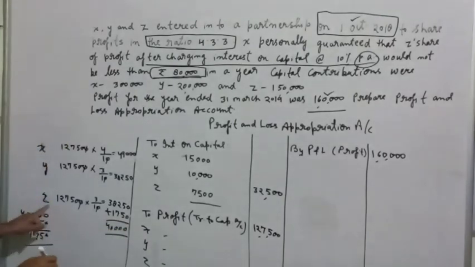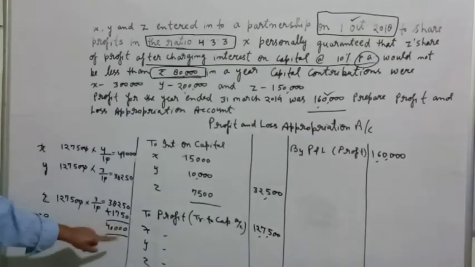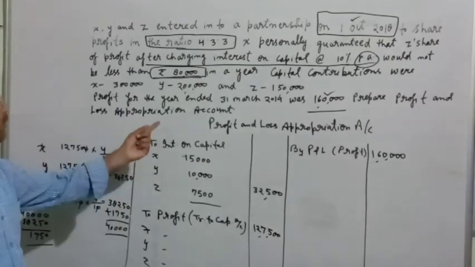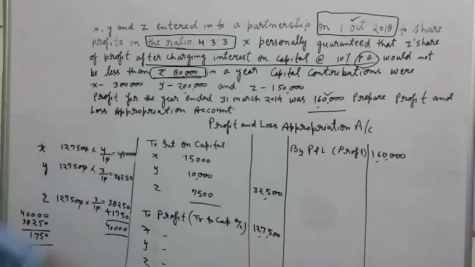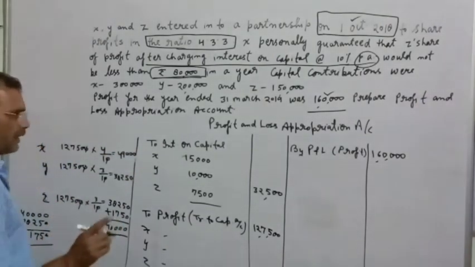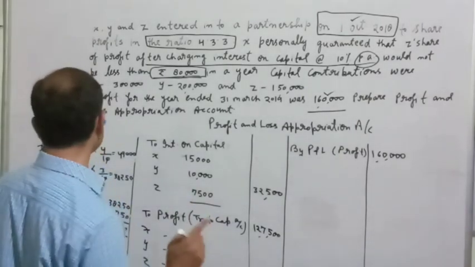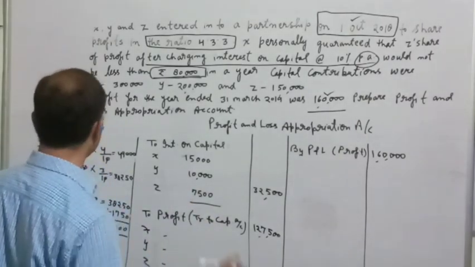It means Z will be satisfied because he earns the profit of 40,000 as per the promise. But from where will these 1,750 come? Who gave the assurance? X has given the assurance.